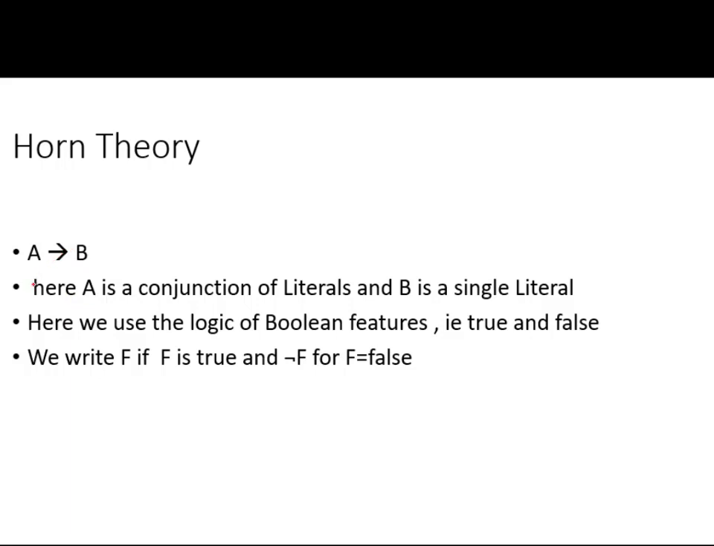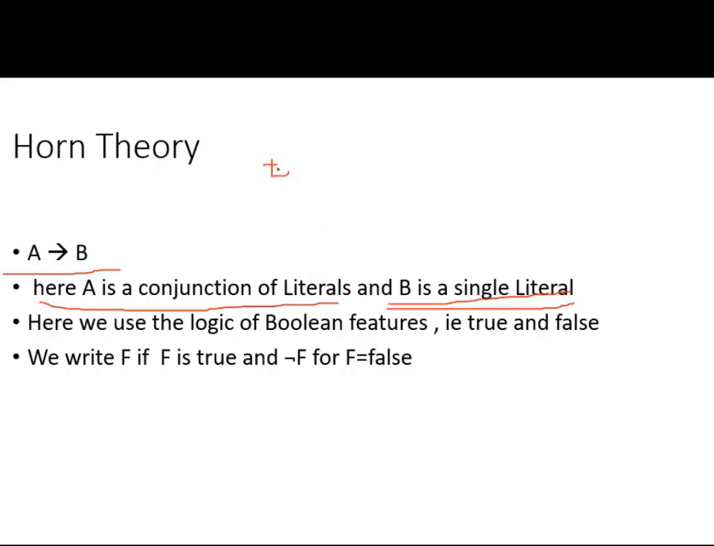What is the notation here we use? See, A implies B. What do you mean by this? Here, A is a conjunction of literals. Conjunction means "and", "or", "not" something. So a combination of literals with conjunctions, right? And B is a single literal.